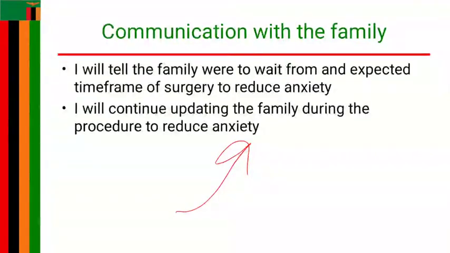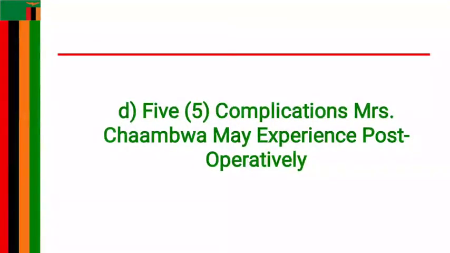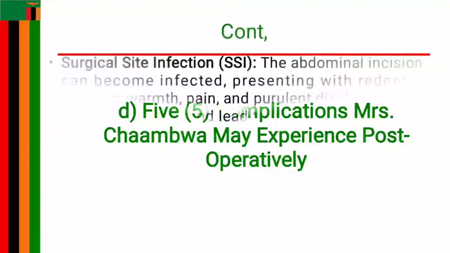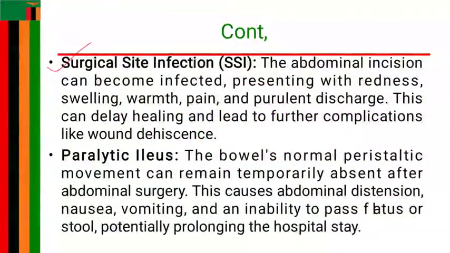So the specific pre-op that is being applied here is emergency. It's not just writing any of the pre-op, but be specific to the one that applies to the patient. The last question said to state 5 complications Mrs. Chambwa may experience post-operatively. Amongst the complications, one is surgical site infection. So the abdominal incision may become infected, where it presents maybe reddish, with swelling, warmth, pain, and there may be a purulent discharge. And this may occur because of maybe poor wound cleaning.